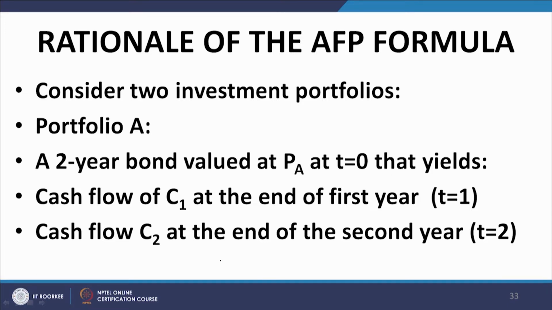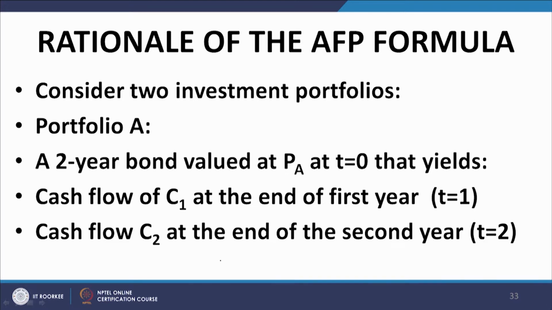Consider two investment portfolios. Portfolio A: a 2-year bond valued at P_A. P_A is the current price of that bond, at t equal to 0. And what does it give you? It gives you a cash flow of C1 at the end of the first year, that is t equal to 1 year, and a cash flow C2 at the end of the second year, t equal to 2.